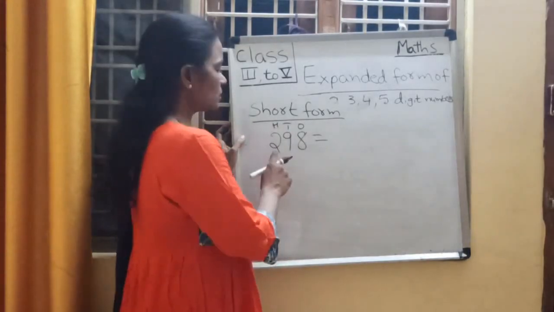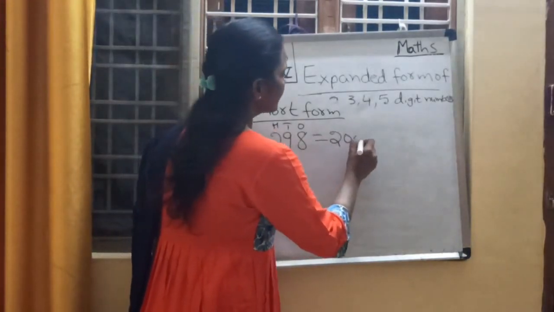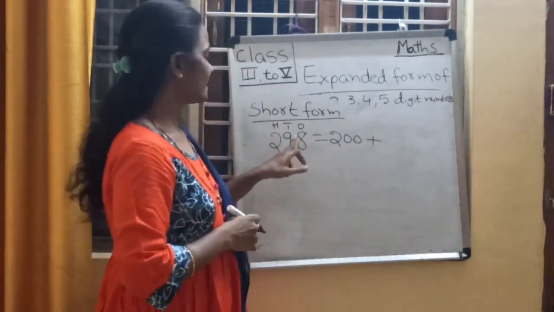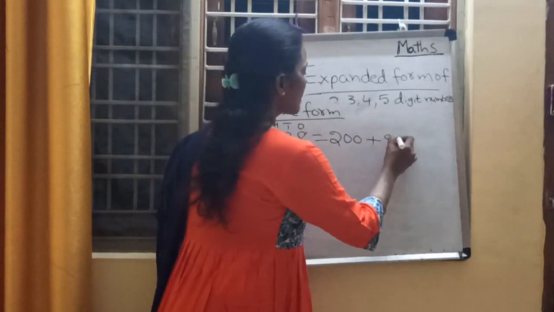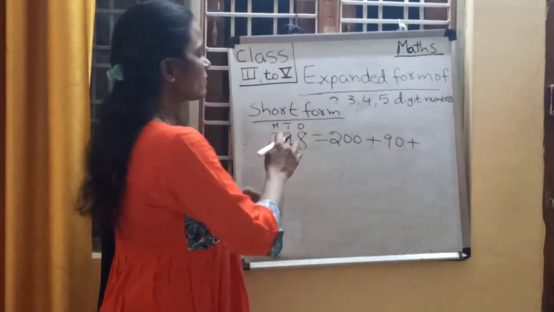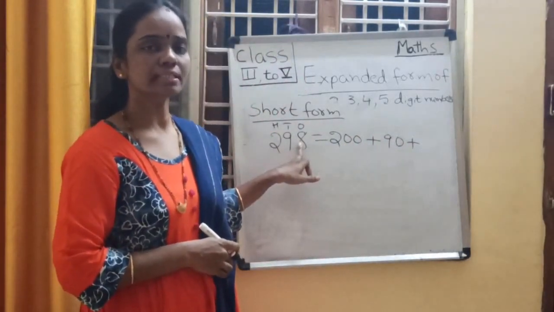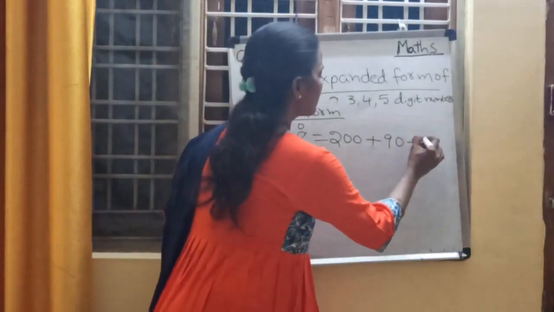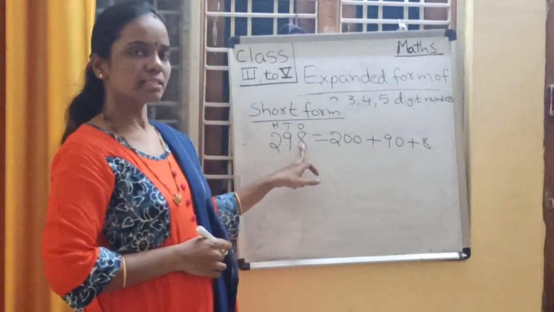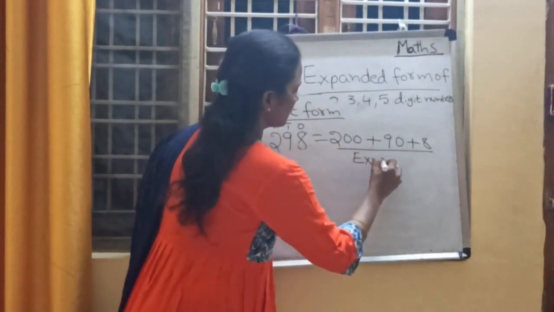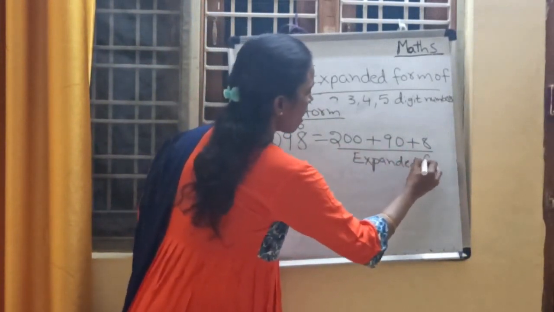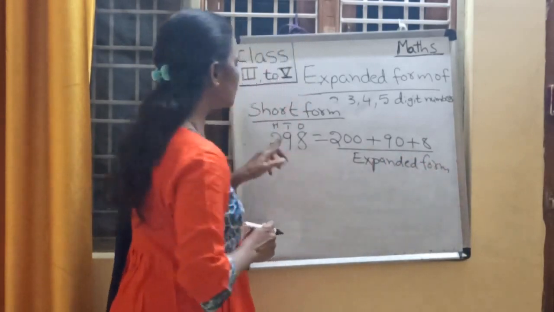What is its place value? 2 into 100, 200. Plus 9 is in which place? Tens place. What is the place value of 9? 9 tens are 90. 8 is in ones place. What is the place value of 8? 8 ones are 8. Yes, children? So this is the expanded form of this number.